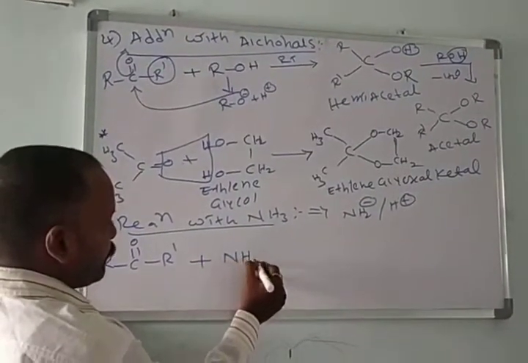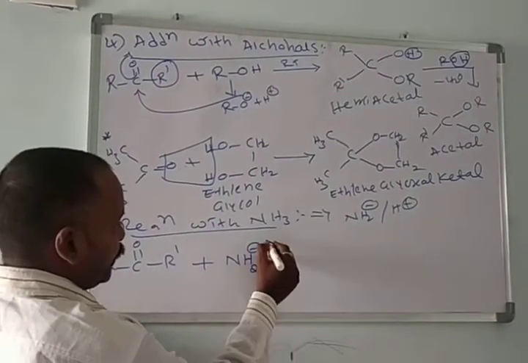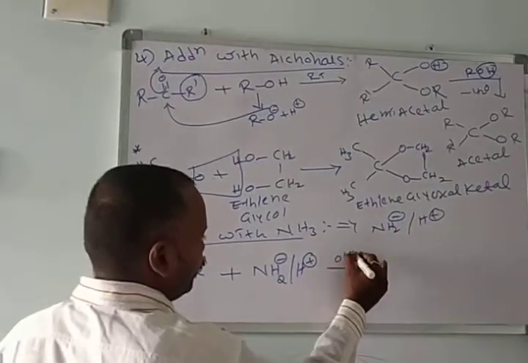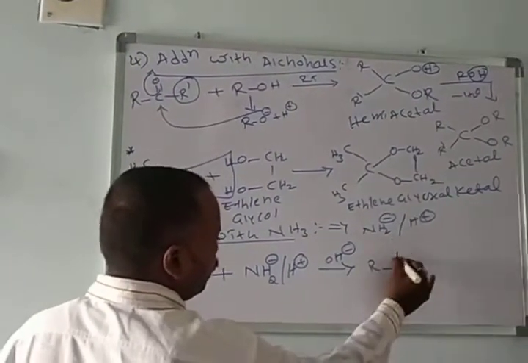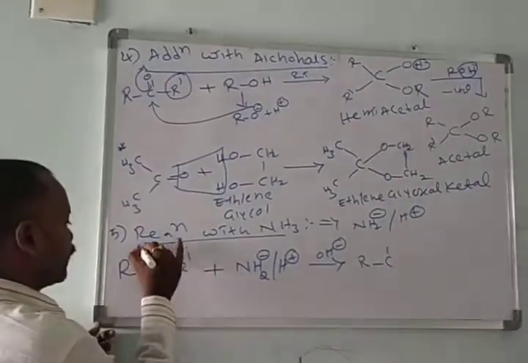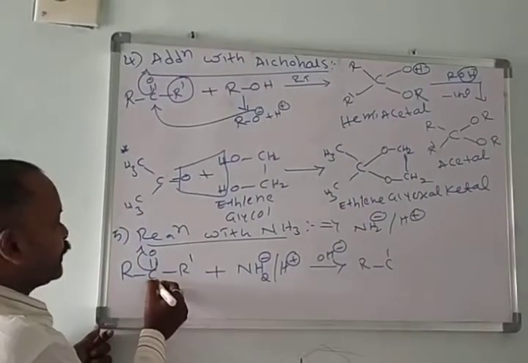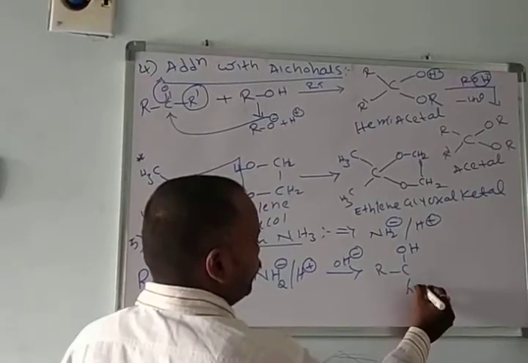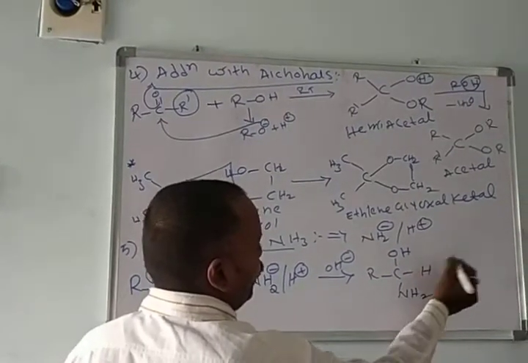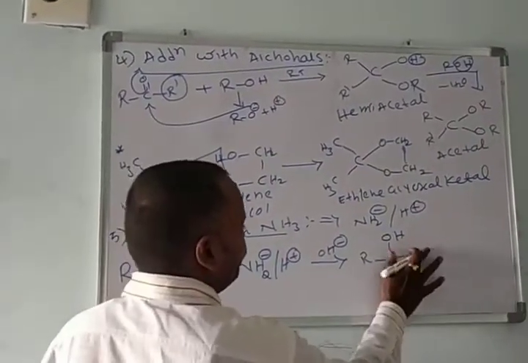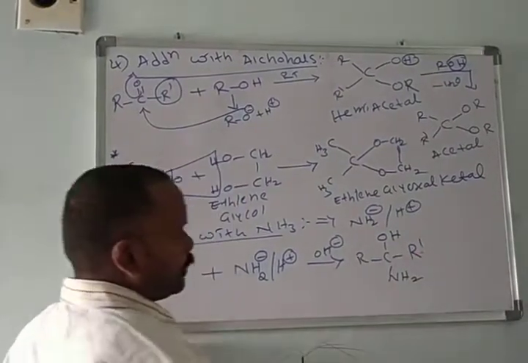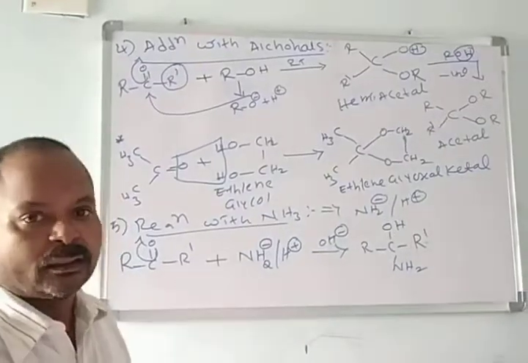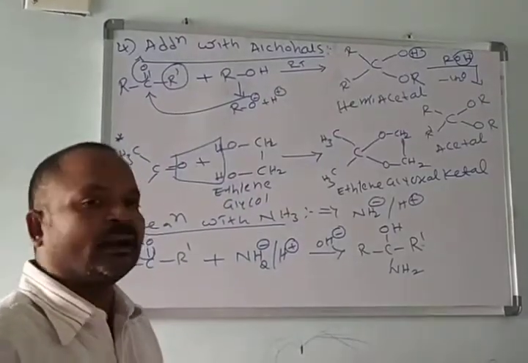Ammonia may be written like this, in the presence of base. What happens? Here H plus, these electrons transfer. Oxygen gets negative charge, carbon gets positive charge. Negative reacts with positive, positive reacts with negative. And here R dash. Okay, hydroxyl amines are formed.